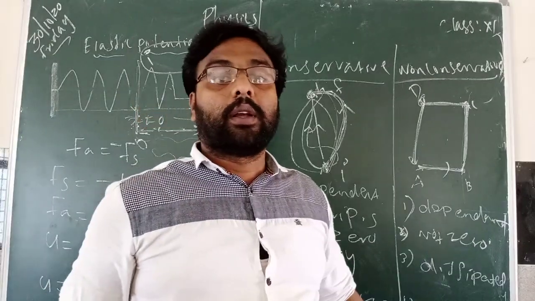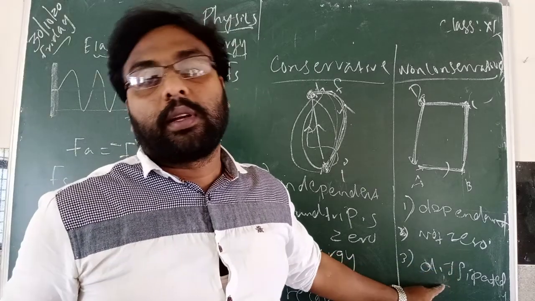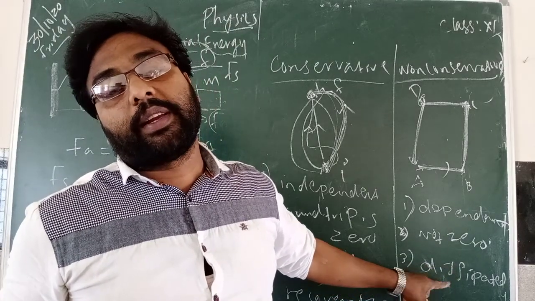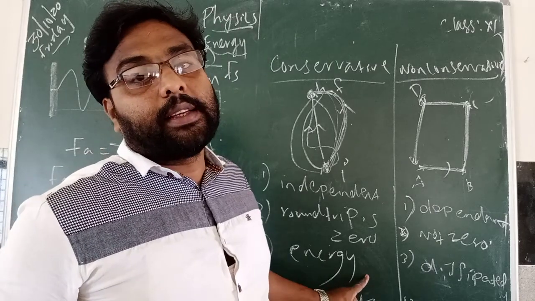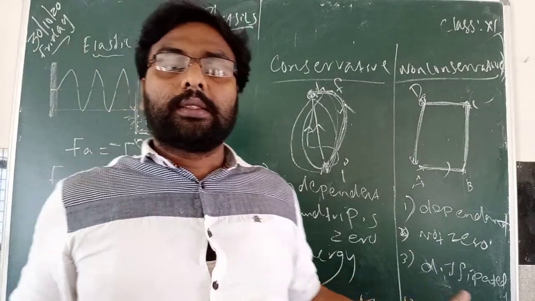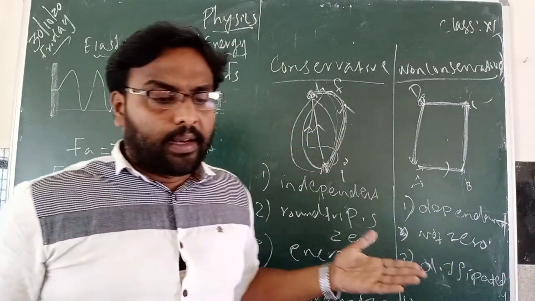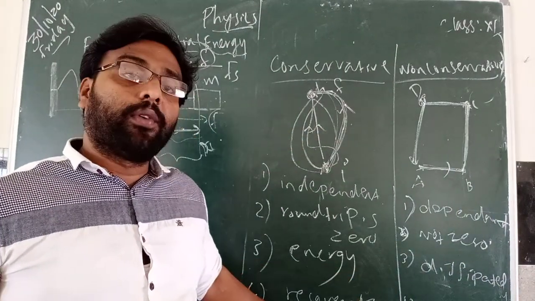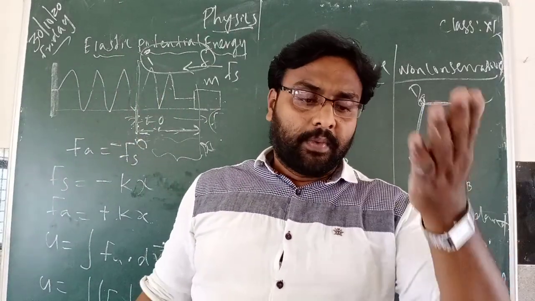And for non-conservative force, energy is not completely recoverable because energy is already lost, dissipated as heat energy. Here, total energy is constant, so energy can be recovered. Work done and energy are all the same.